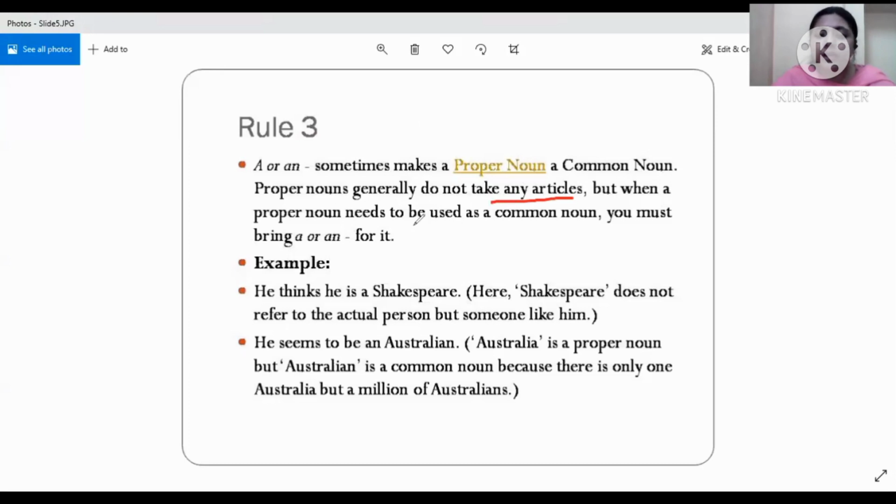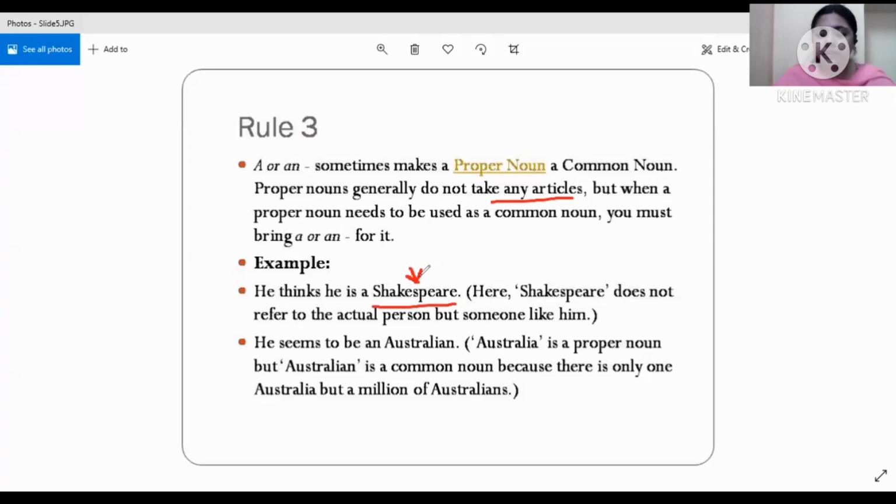But when a proper noun needs to be used as a common noun, we must bring a or an before it. Let us look at the example. He thinks he's a Shakespeare. Now here this word Shakespeare doesn't mean that we are referring to the actual Shakespeare.